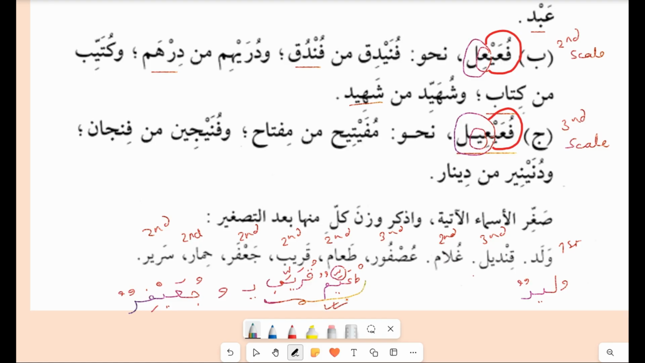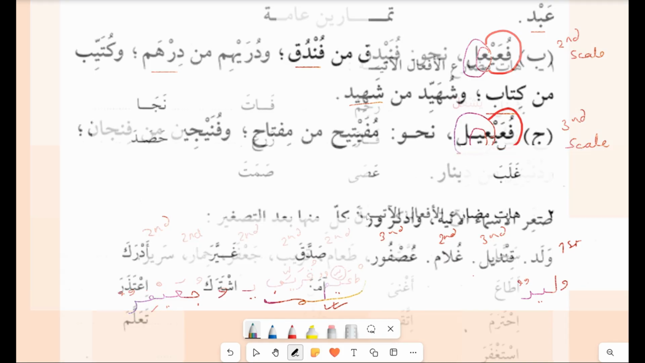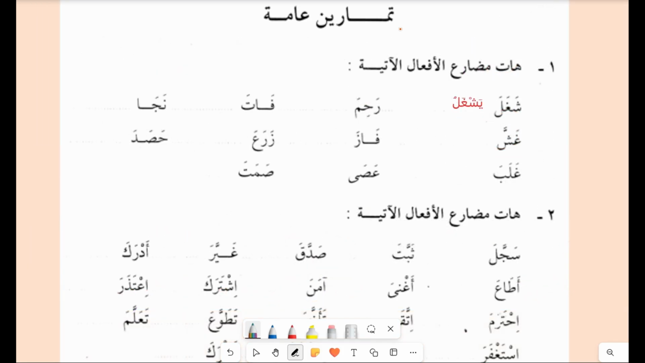So now we will come to the extra exercise. Let's take this exercise, Tamarin Amma, the common exercise. Here you have to make the fi'l mudari from the past tense. The first one has been done for you. Shagala, to be busy, yashghalu. Rahima, yarhamu. Fata will be yafutu. Naja will be yanju.